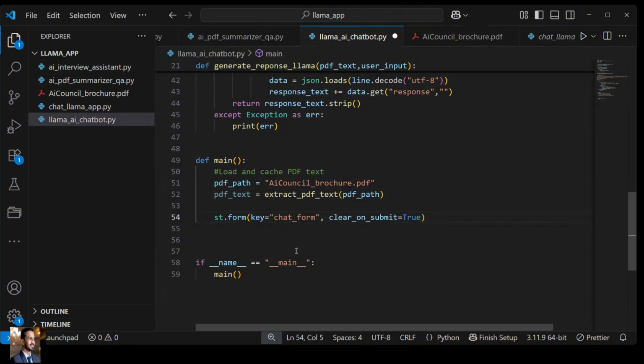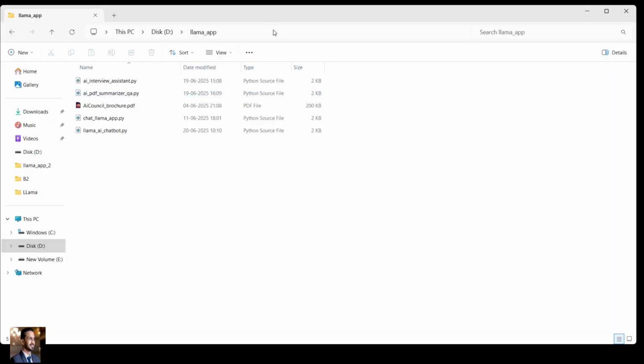All right. So now let's see how it is functioning till now. It is not completed yet because I also have to write a logic through which user input can be picked up and a response can be shown to the user. But as of now, whatever I did, let's check how it is performing, whether I am getting the user interface at least or not. So for that purpose, we'll get back to the folder where we created this project. At this folder I will run my command prompt. So this is our command prompt. I'll show you.